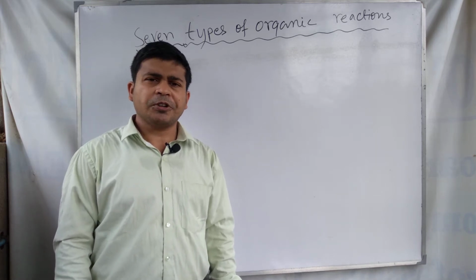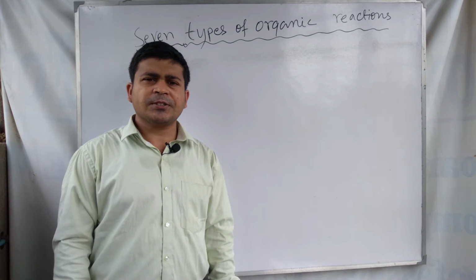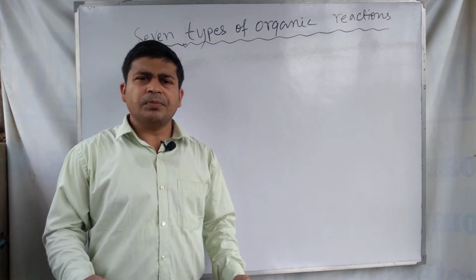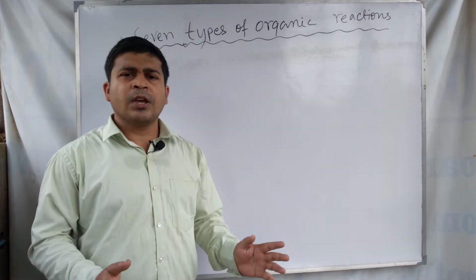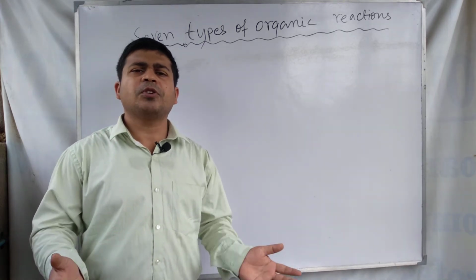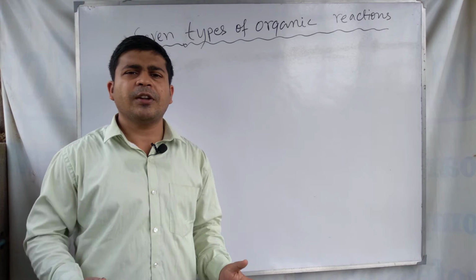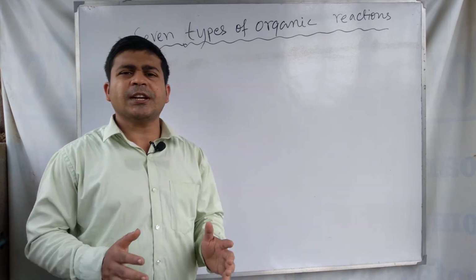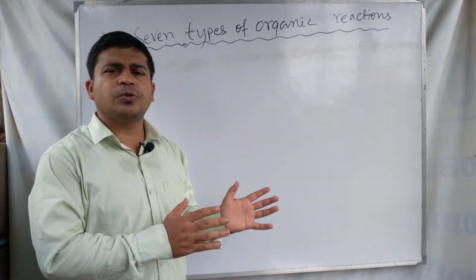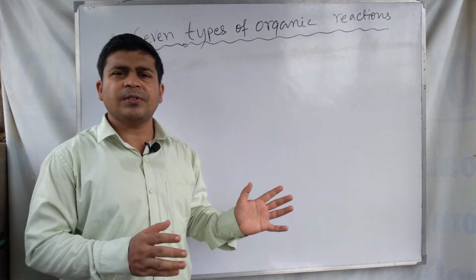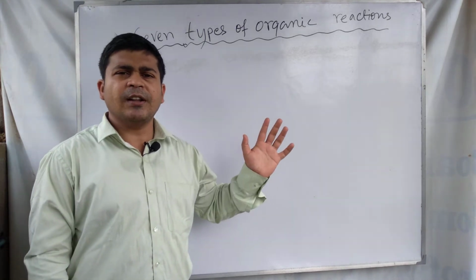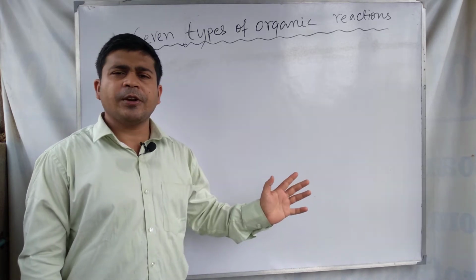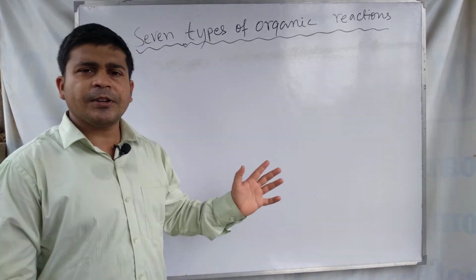the types of organic reactions. There are mainly seven basic types of organic reactions. There is no limit to the types of organic reactions and their mechanisms, but organic reactions are generally divided into seven basic patterns. And now in this video I would like to discuss these seven kinds of organic reactions.